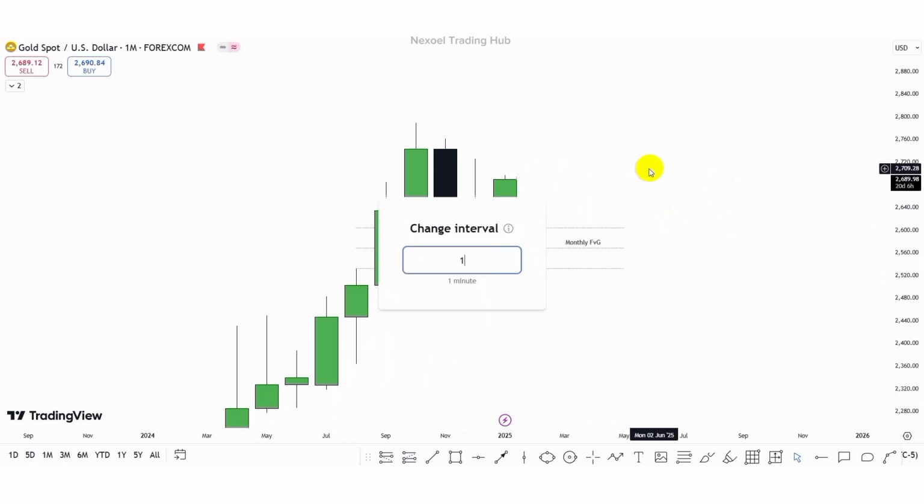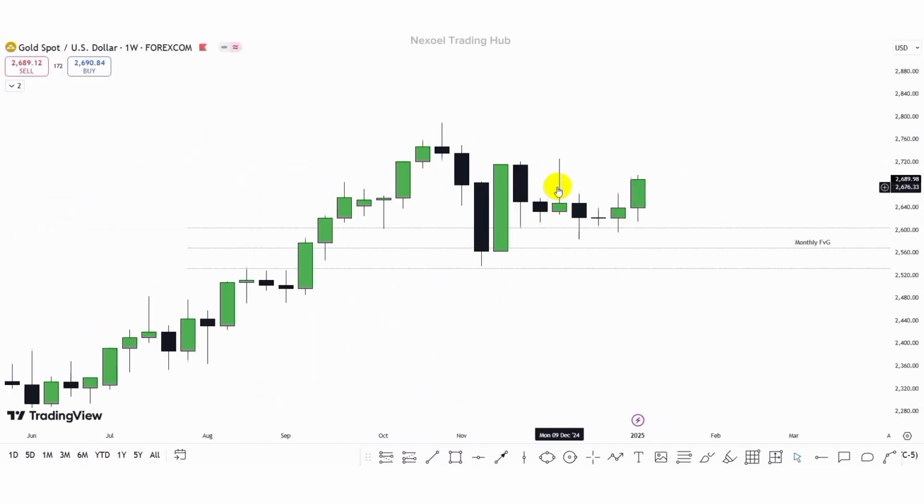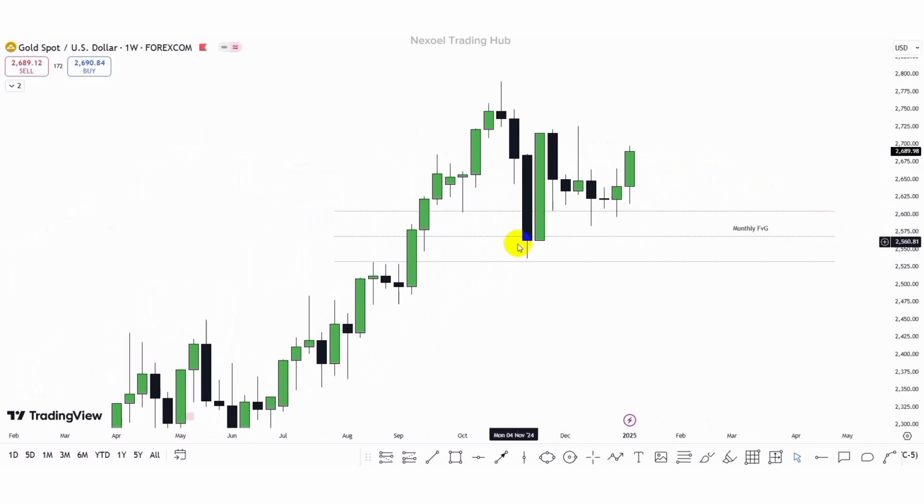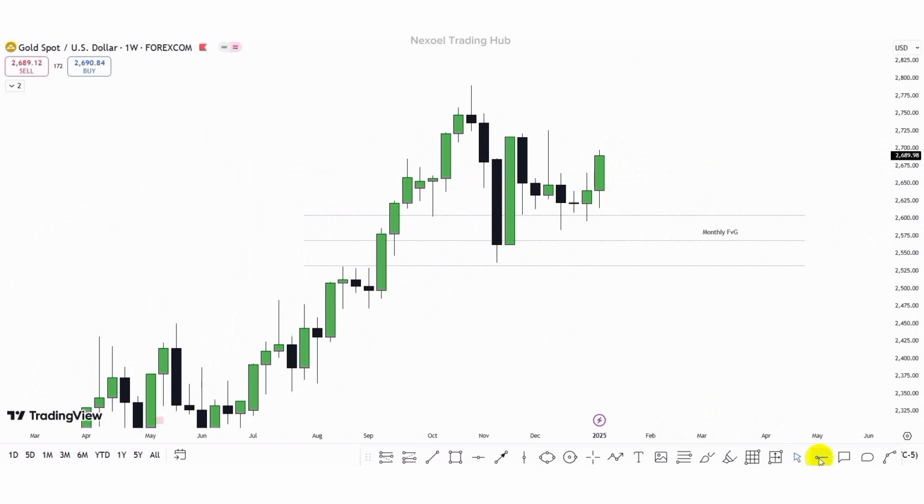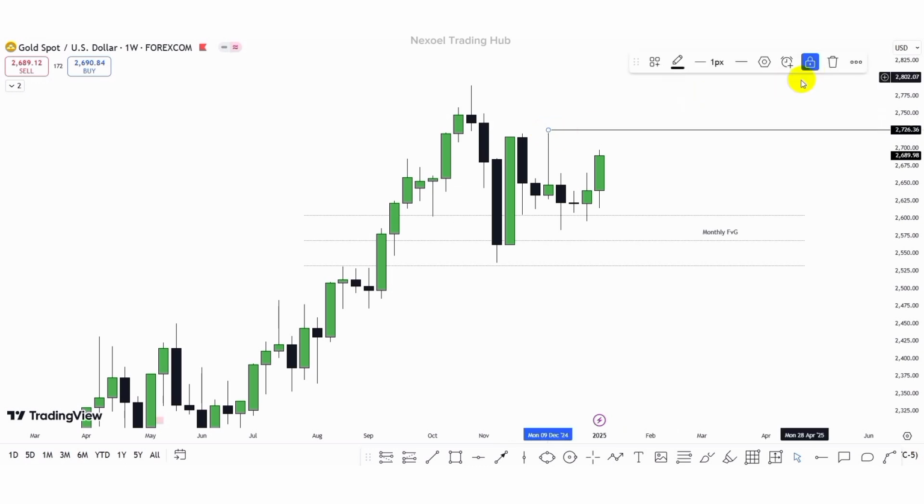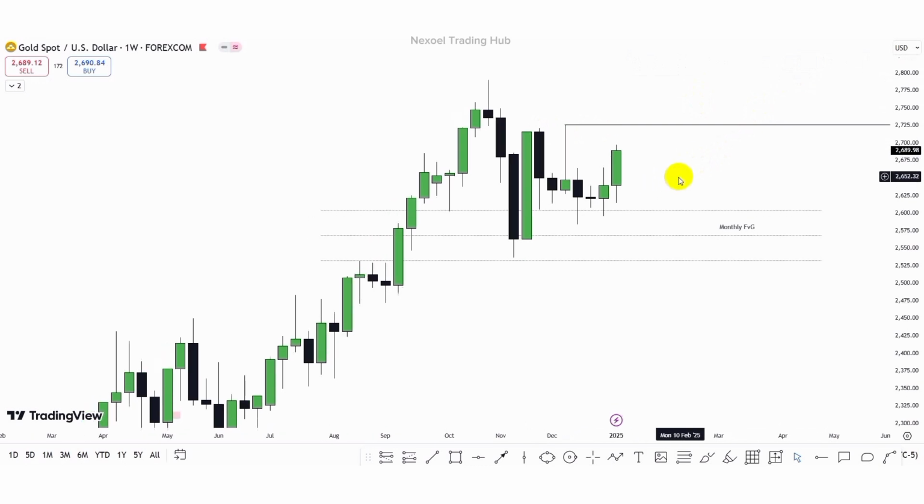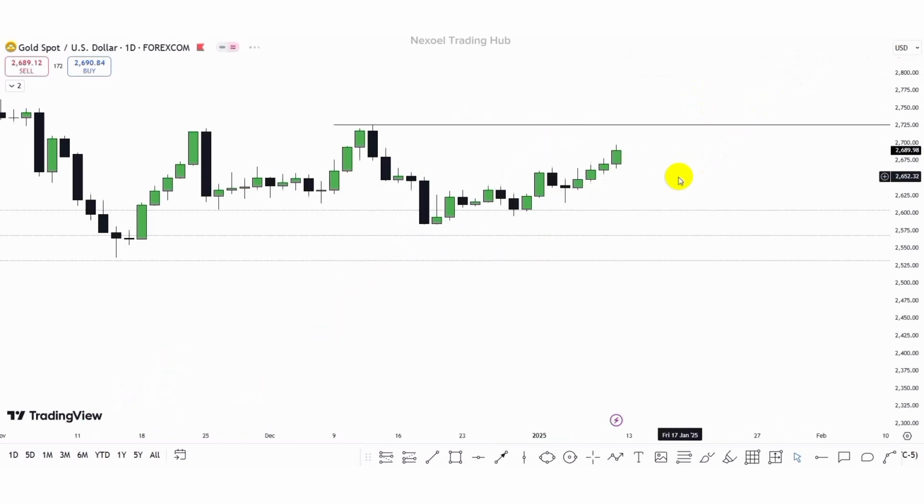So let's check the weekly time frame. So here's the weekly time frame. We can see price reaction to this monthly fair value gap. We can see how price is still trading above that monthly fair value gap. So we could see the possibility of price taking out this high, meaning that is the draw on liquidity. So we could see price push to the upside to take out this high before possibly going bearish in the markets. So let's check out the daily time frame so that we can identify sponsorship zones.